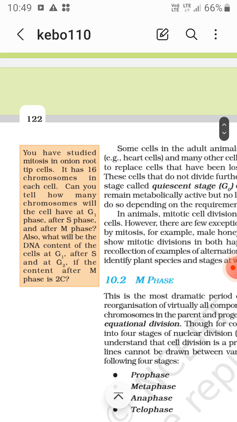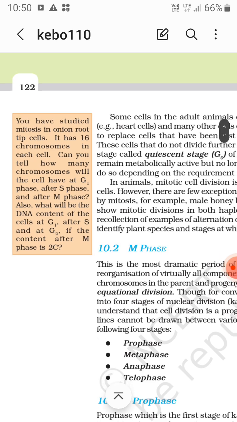Also, what will be the DNA content of the cells at G1, after S, and at G2 if the content after M phase is 2C? If the content is 2C, then after S phase it is 4C, in G2 phase it is 4C, and in G1 phase it is 2C, because it gets replicated during the S phase.